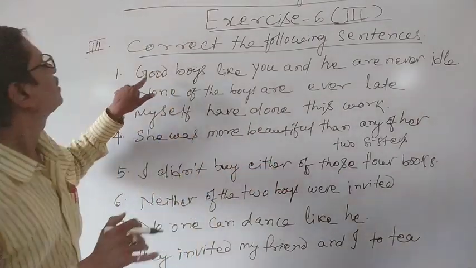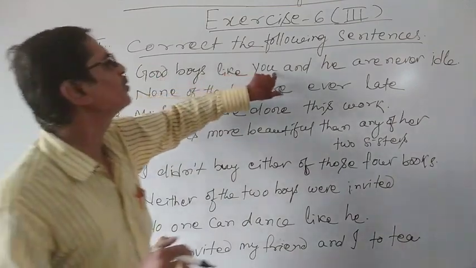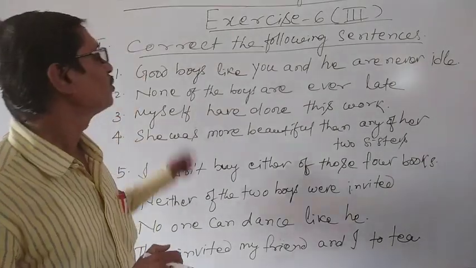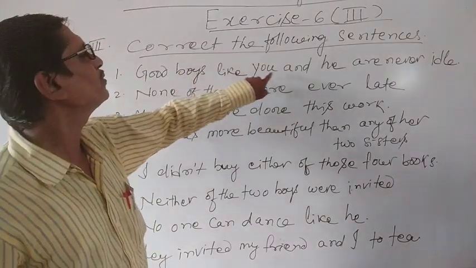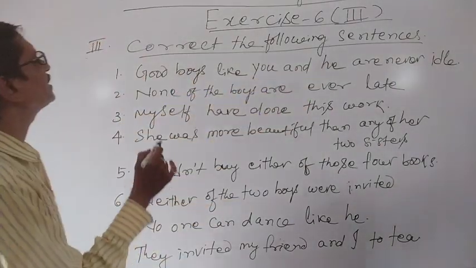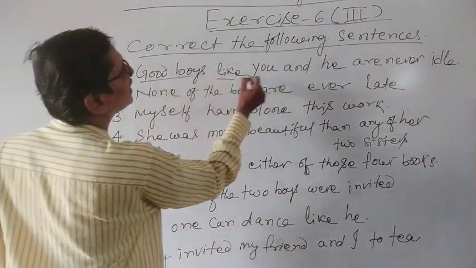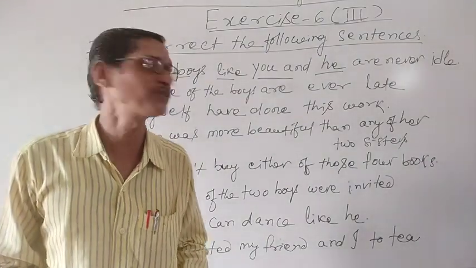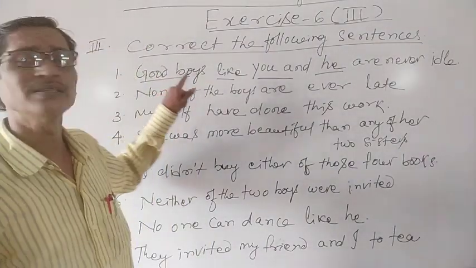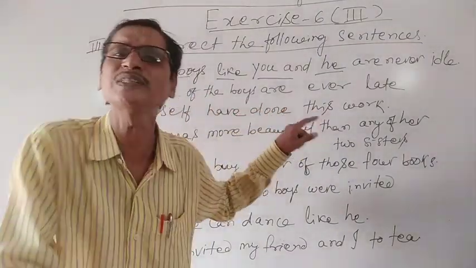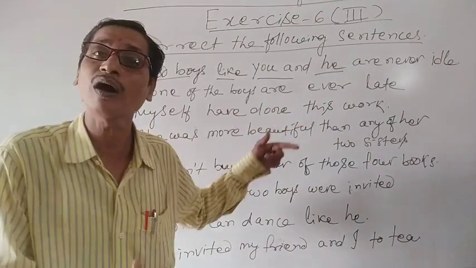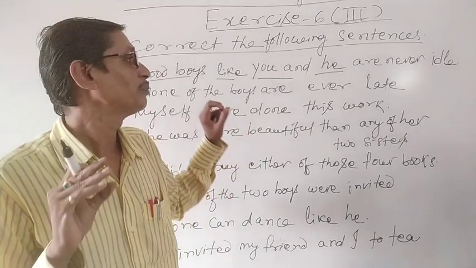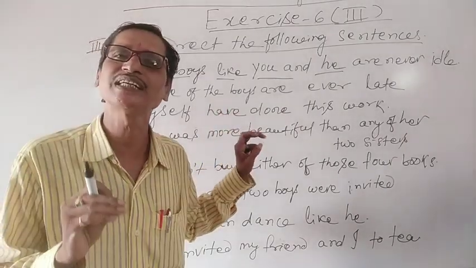See, here, good boys like you and he are never idle. Here you see, good boys like you and he. Like is a preposition. The object of a preposition or a verb is often an object, so the pronoun should be in the objective case.